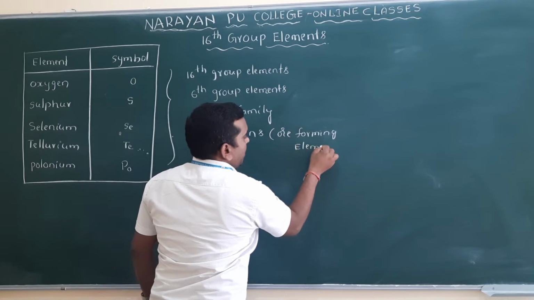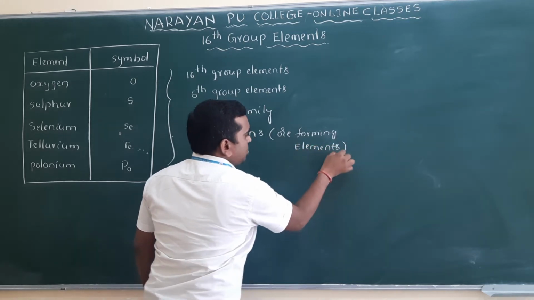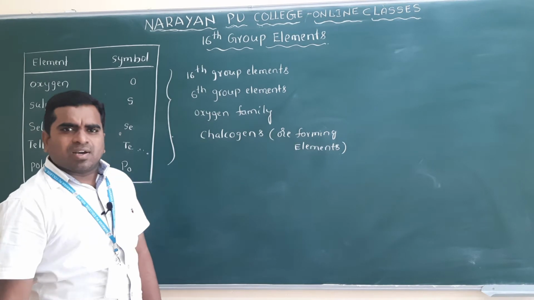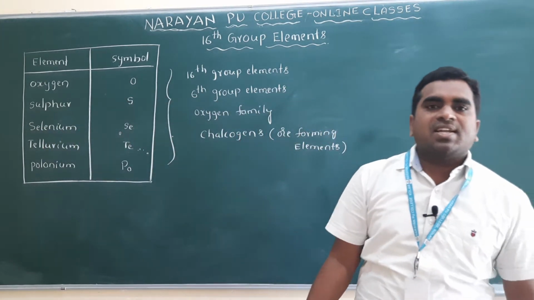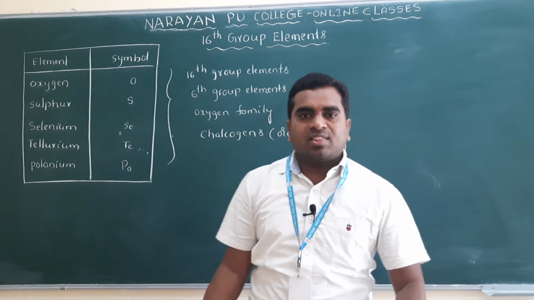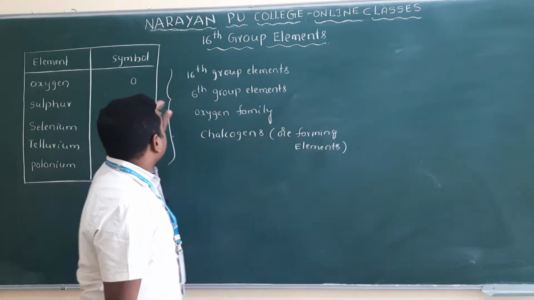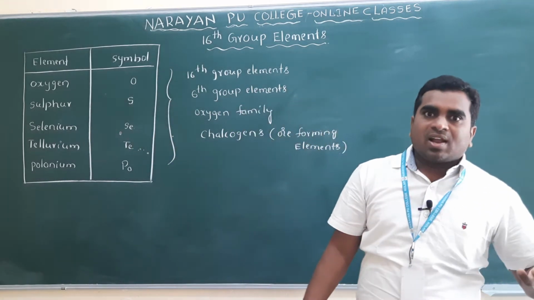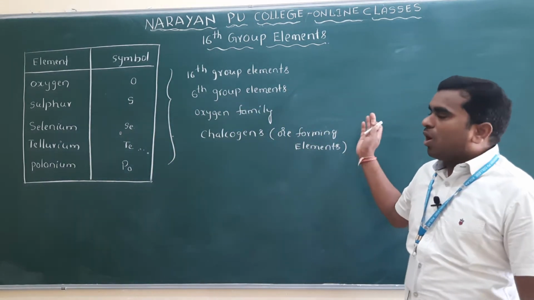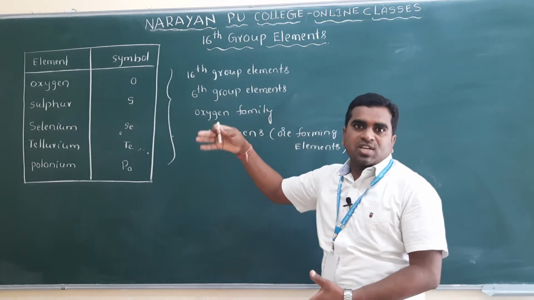Why? Because most of the metals occur in the earth's crust in the form of oxides and sulfides, and those are the minerals.